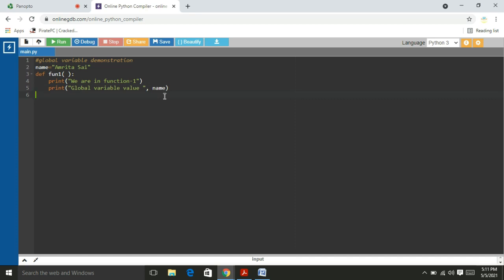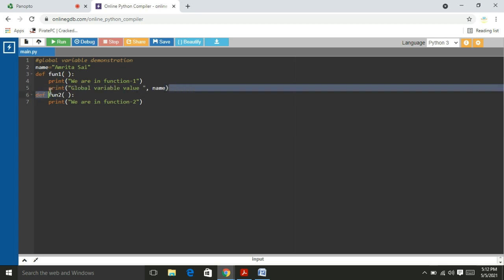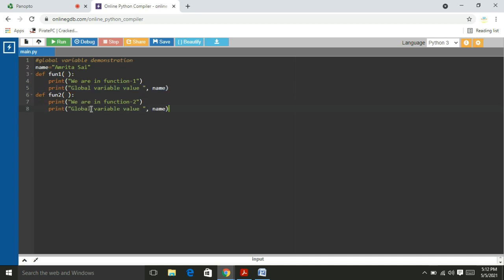Now I define another function, def function 2. Now I write we are in function 2. I copy this one to make it fast. Now I again print whether the global variable is available or not in this function 2.